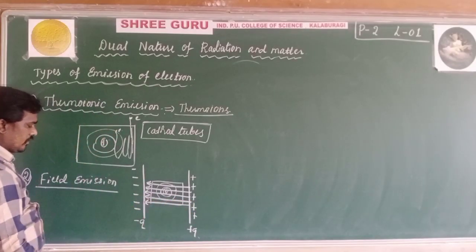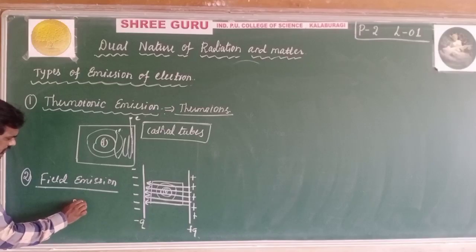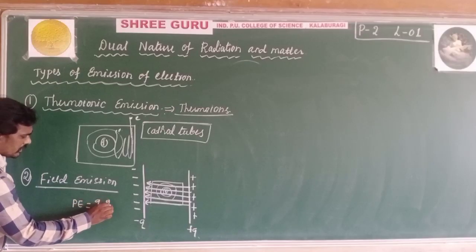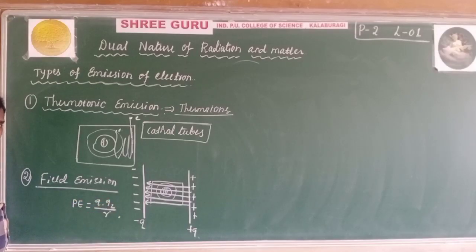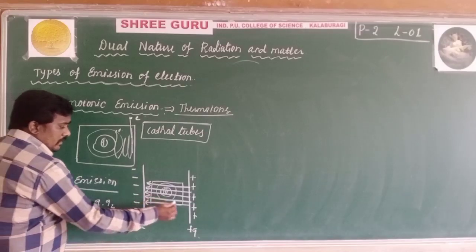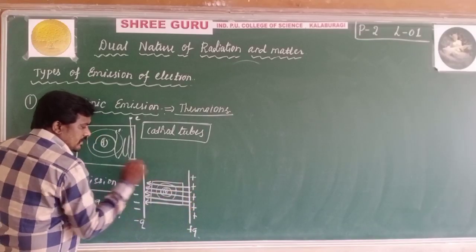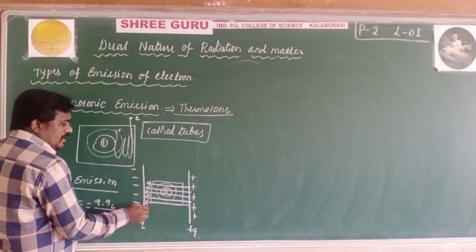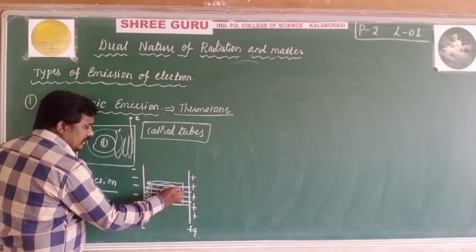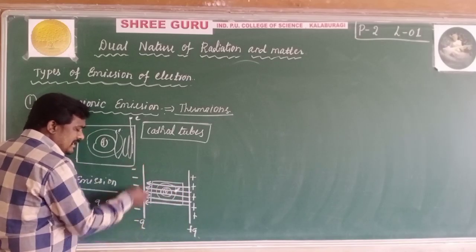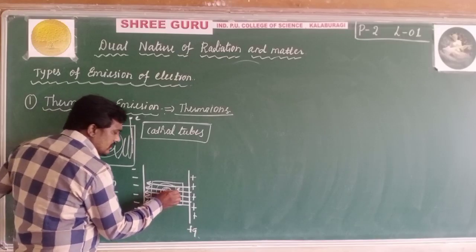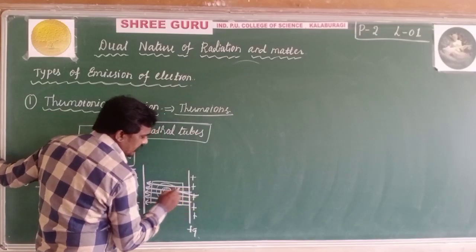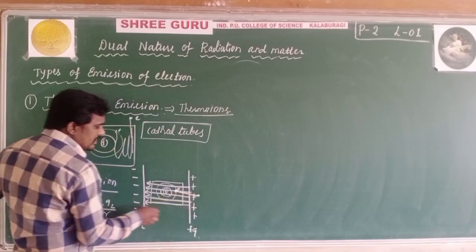Why? Because we know the potential difference, which is equal to Q1 Q2 by r. Between the positively charged ions and negatively charged ions, these electrons get repelled by the negatively charged ions. They will come out from this surface.